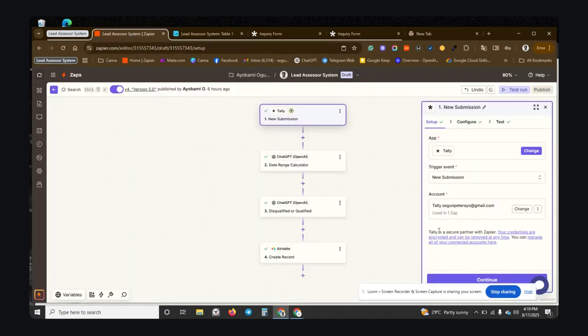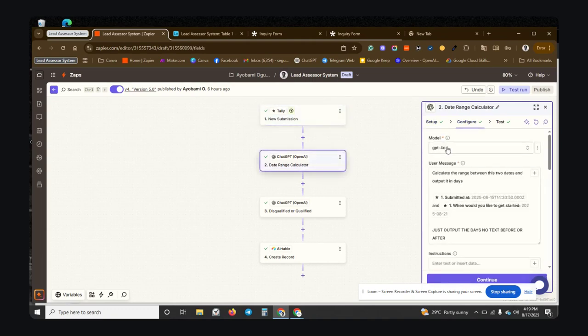I'm going to tell you why we actually need a date range. If you come over here, I'm using GPT-4, and I want to figure out the difference between the day the form was submitted and the day the person wants to get the project started. That's how we know the difference in days. If it is more than 14, the person will be disqualified, right? So we want from 1 to 14, right?